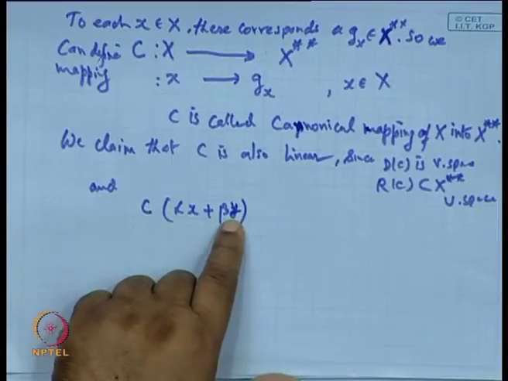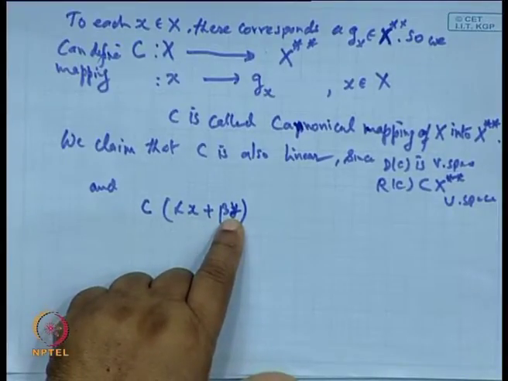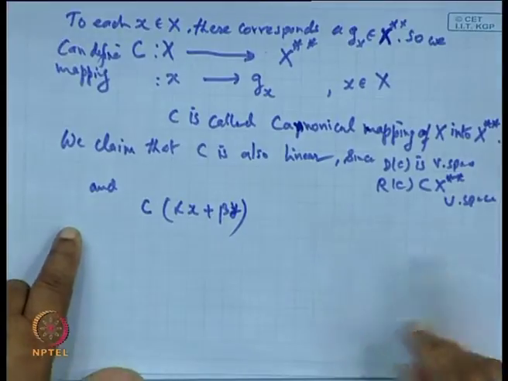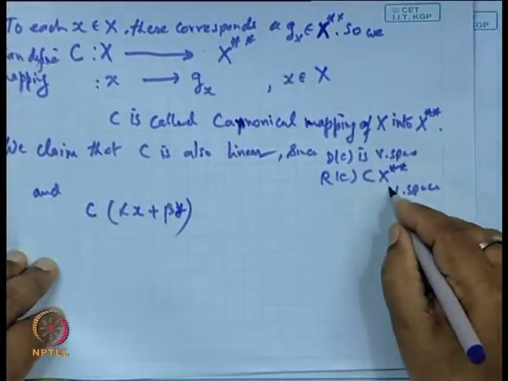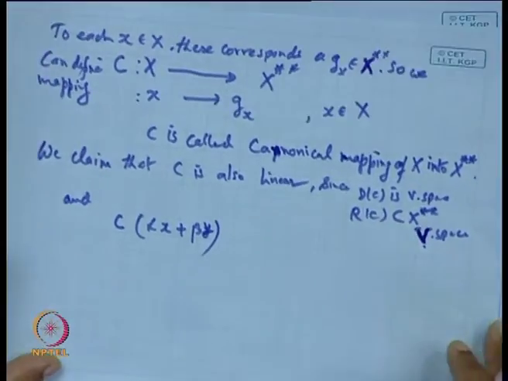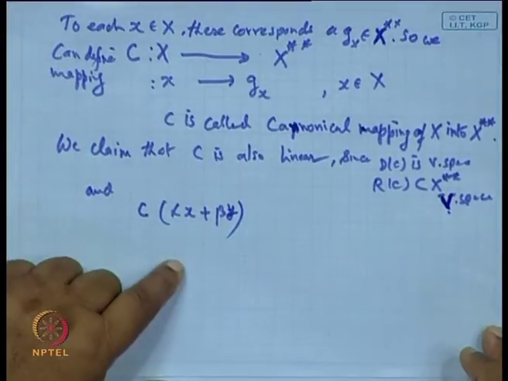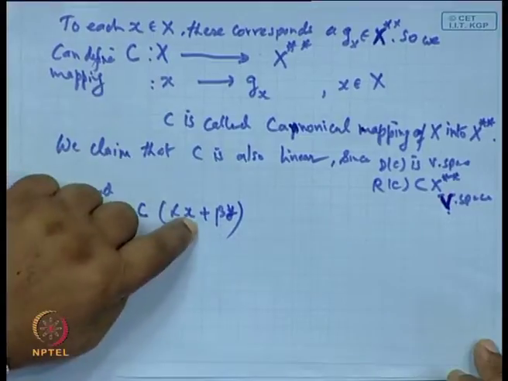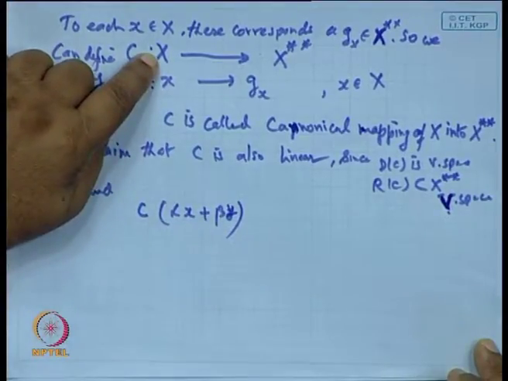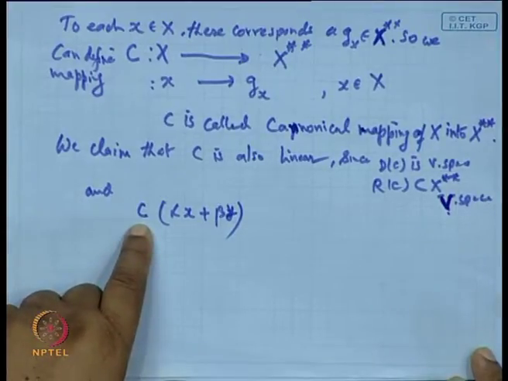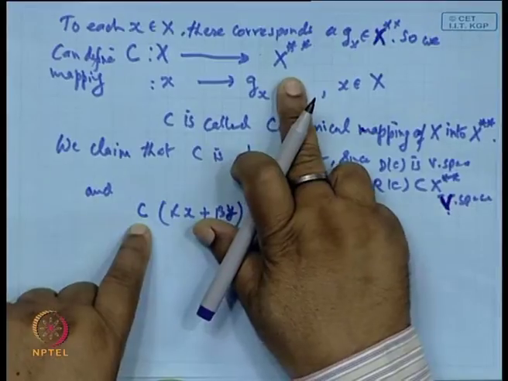So, C of alpha x plus beta y, clear? We wanted to show that C is linear. So, take the two points x and y belonging to capital X and take the linear combination, the image of this under C. But it cannot go directly to X double star.